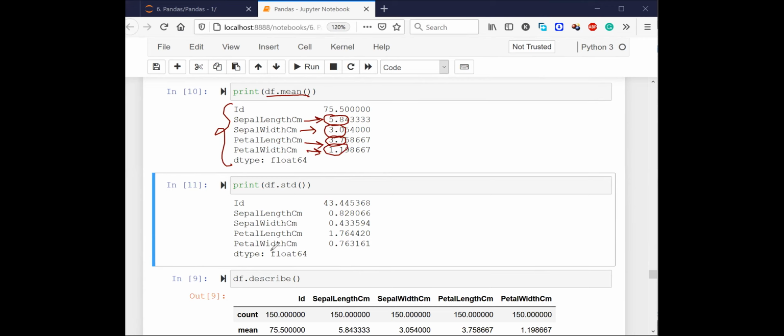How many of you know what I mean by sepal length, sepal width, petal length, and petal width? Let me actually show you what I mean by that. Let me try to search for an image.